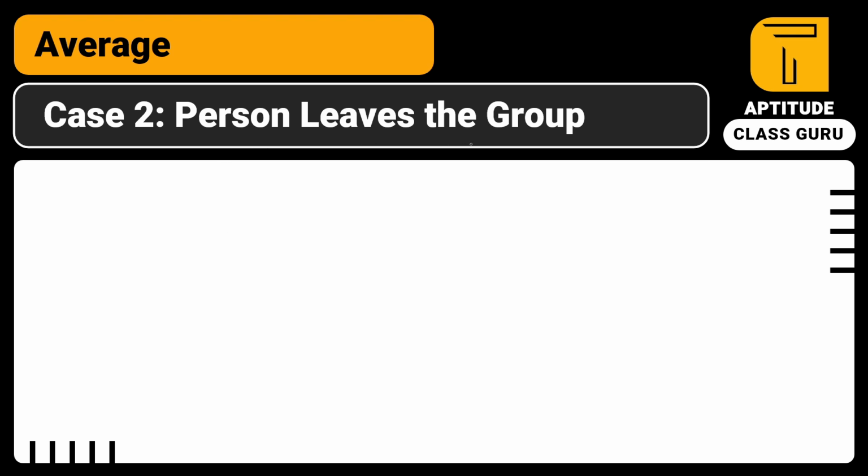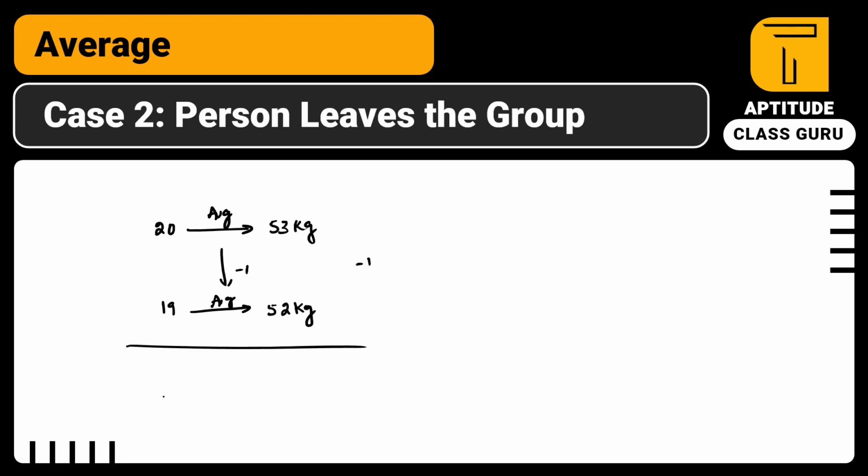A person leaves the group. Let's assume there are 20 people with an average of 53 kgs weight, and one person left the group. If one person left the group, what will the remaining group be? It will become 19 people, and the average is decreased by 1, which is nothing but 52 kgs. So what is the weight of the person who left the group? This is the concept you have to learn now, and after that we will come up with a shortcut formula.